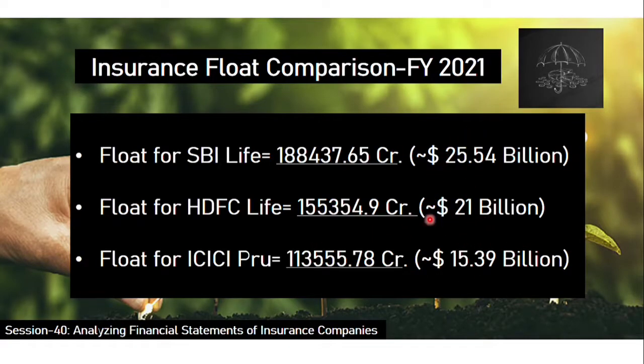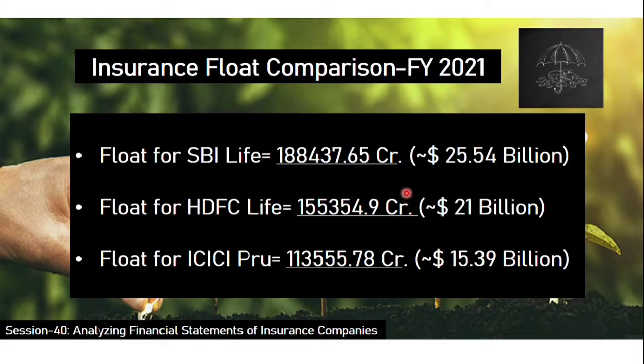That is the comparison of float for all three companies. Again, you should not look only at the float, but also at the profits they have generated out of the float, and analyze them, so that you get a proper analysis of those companies and how profitable they are.